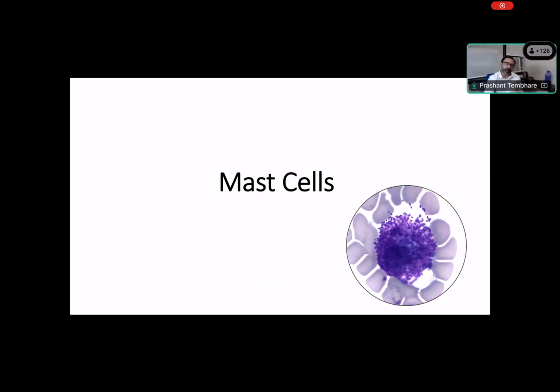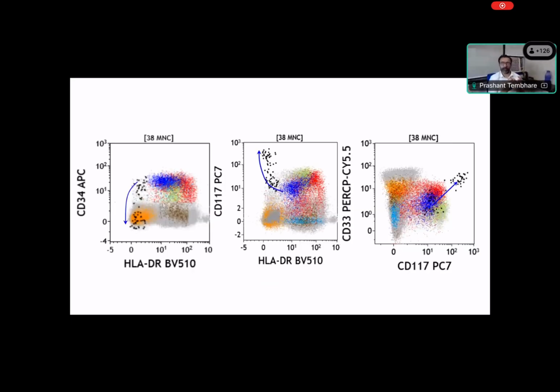Mast cell. We have mast cells. We know the mast cells mature in the tissue. They are developed in the bone marrow, but quickly they move to the periphery like GI or skin, and hence we see very few mast cells in the bone marrow. And then also we see an increase in the number. So you can see the mast cell.